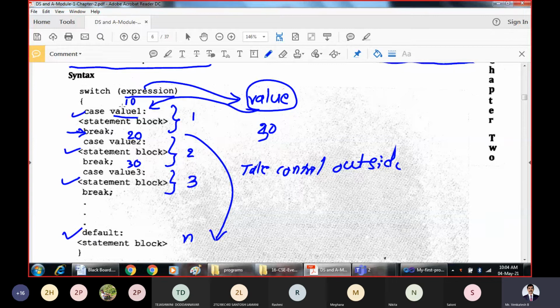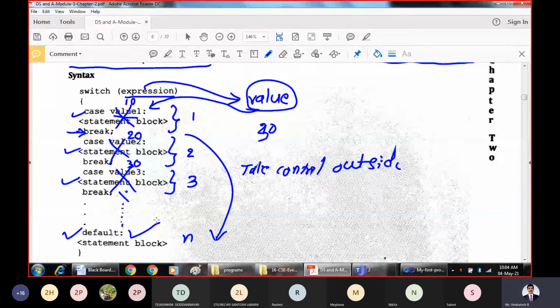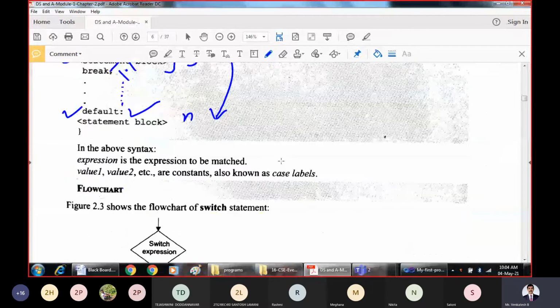If no match is there here, skip this block. Compare with the second block. Check the second value with the expression value. If no match, then skip this. Check with the third value. If it is not matching, skip this. Check with the fourth, and so on, up to all the n-1 blocks. If none of the values are matching with the expression, then we will execute this default block. At any given point of time, there must be some default statements which have to be executed. So that is how the switch statement works.